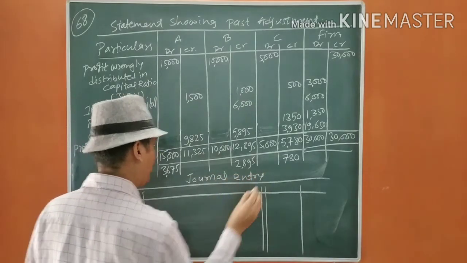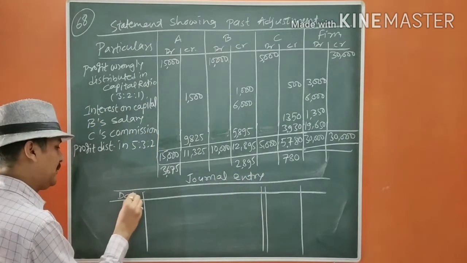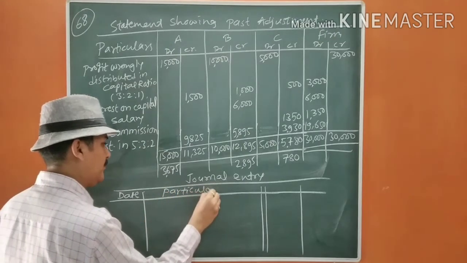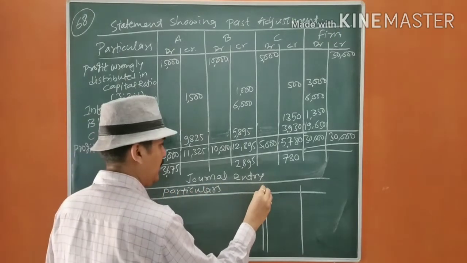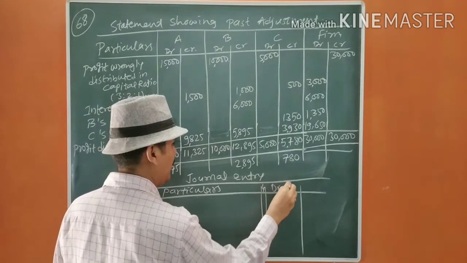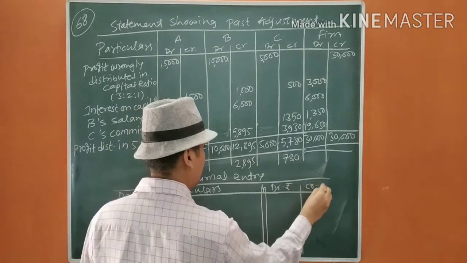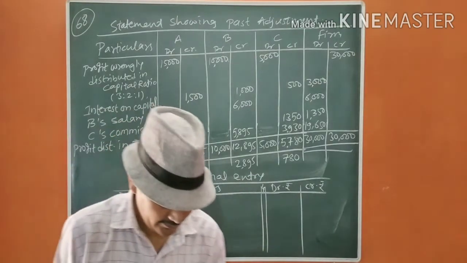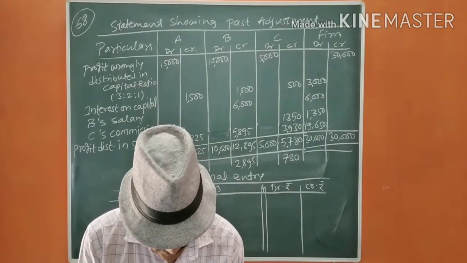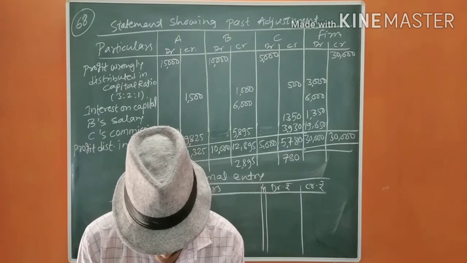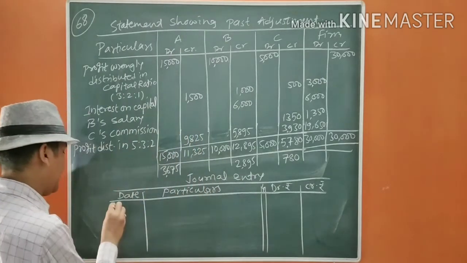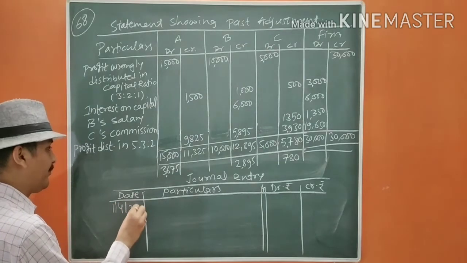Journal entry, date, particulars, ledger folio, debit rupees, credit rupees. The date will be the date given. The date is not given. I am going to take it as 1/4/20.